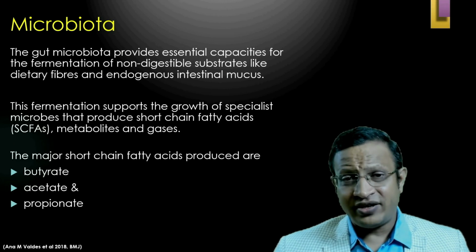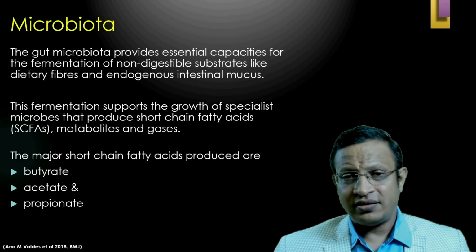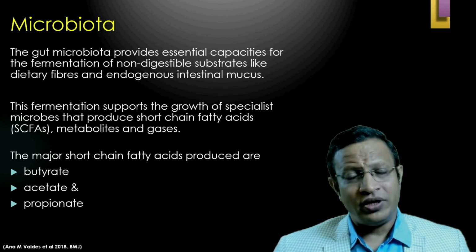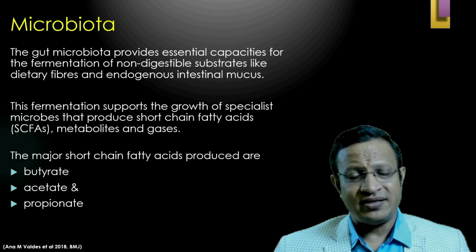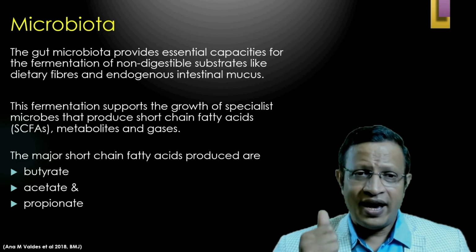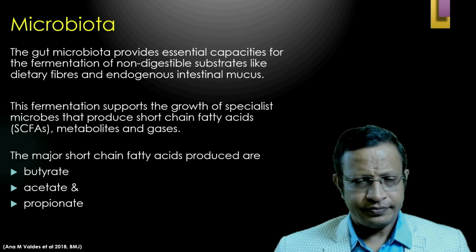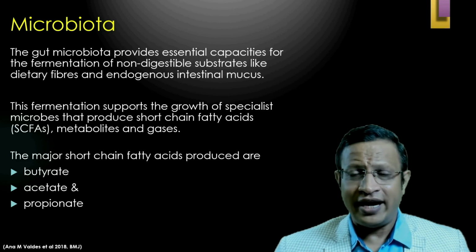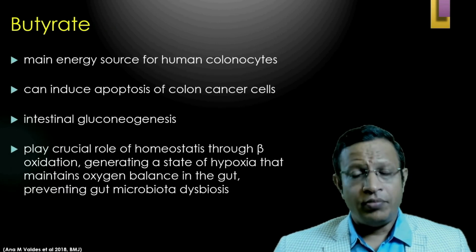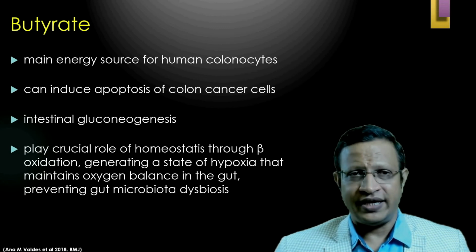Here we are very interested in short chain fatty acids. These short chain fatty acids are a very important nutrient for our body. The major short chain fatty acids are butyrate, acetate, propionate, and various other metabolites. Here we will discuss each one of these: butyrate, acetate, and propionate. Butyrate is the main energy source for human colonocytes.